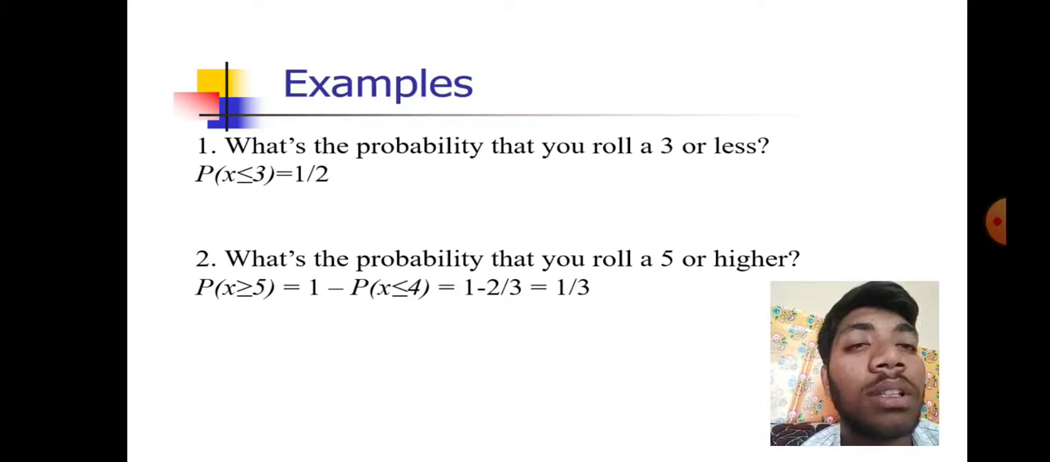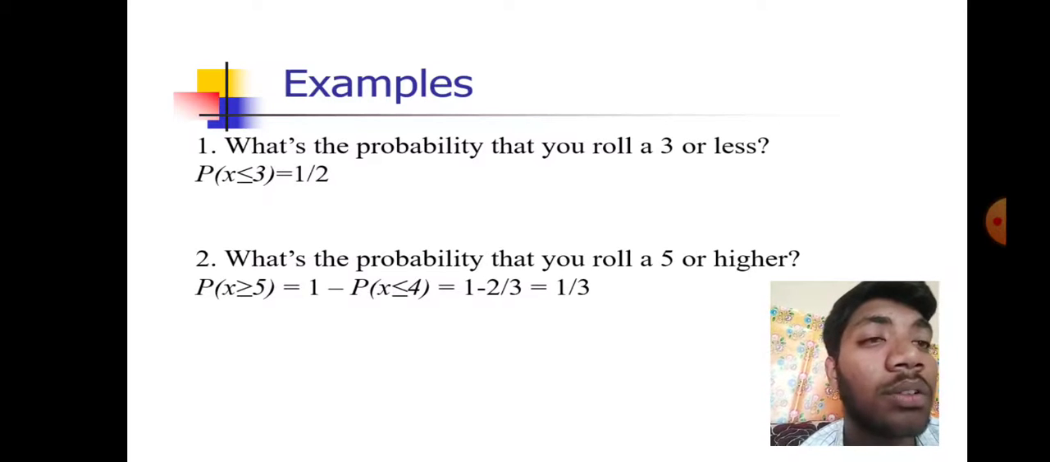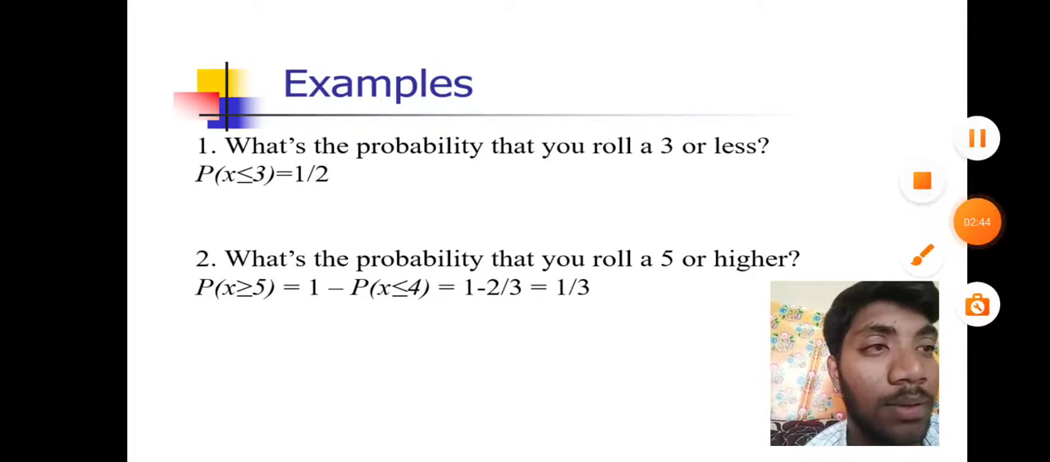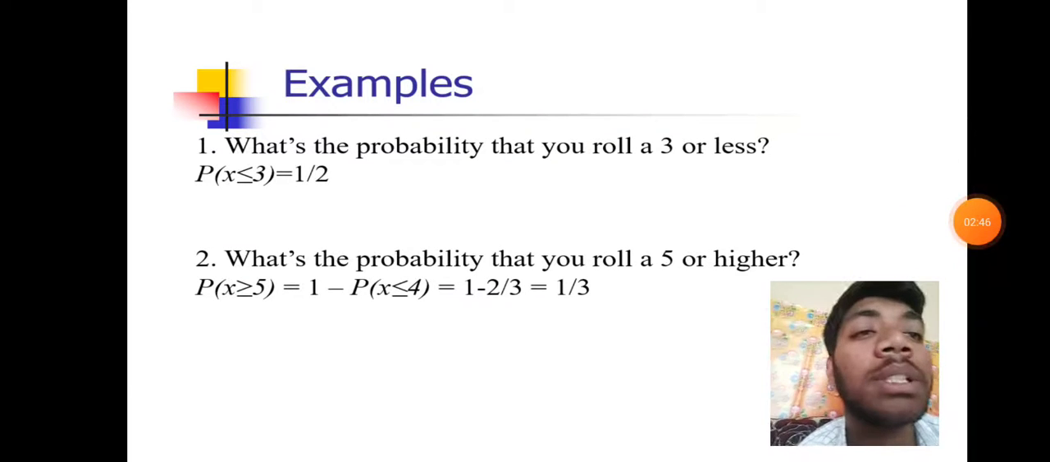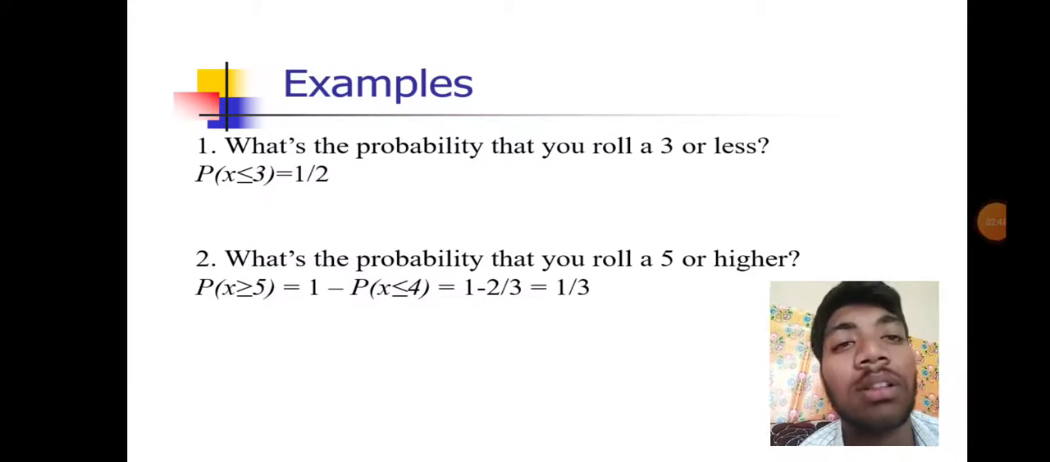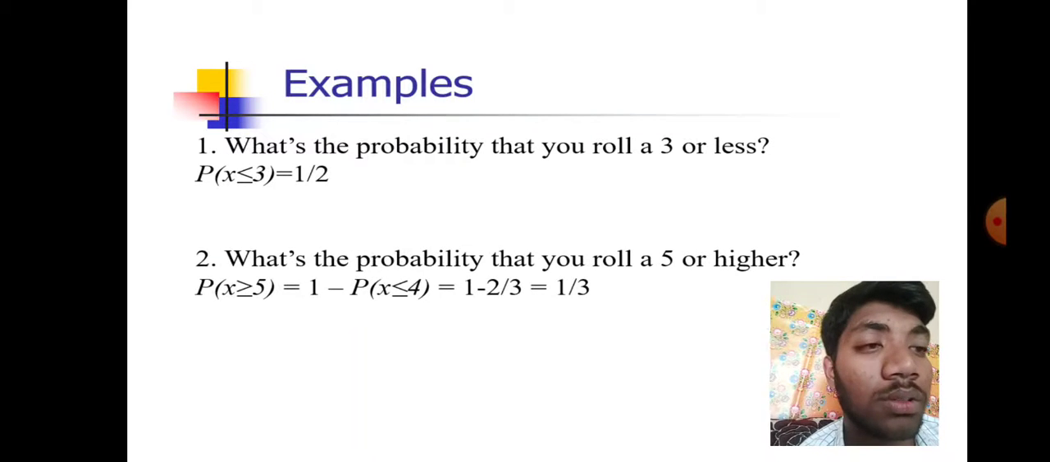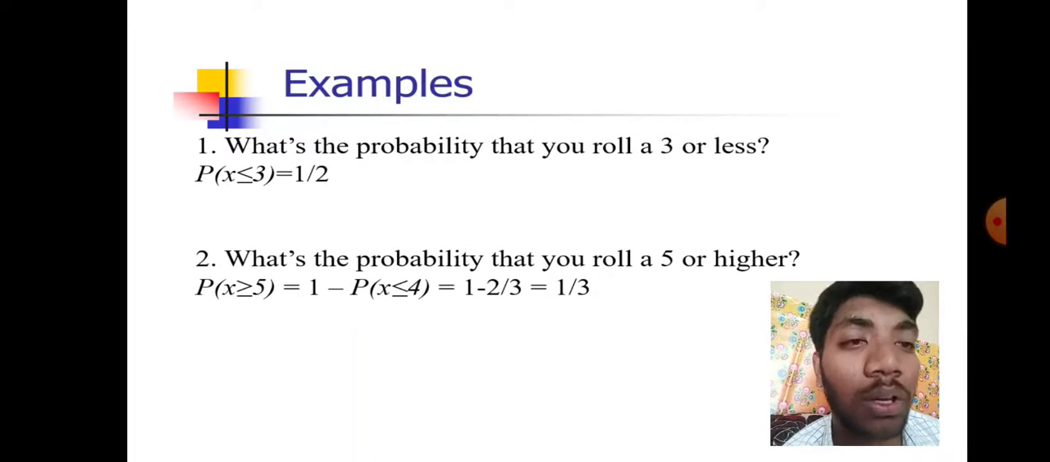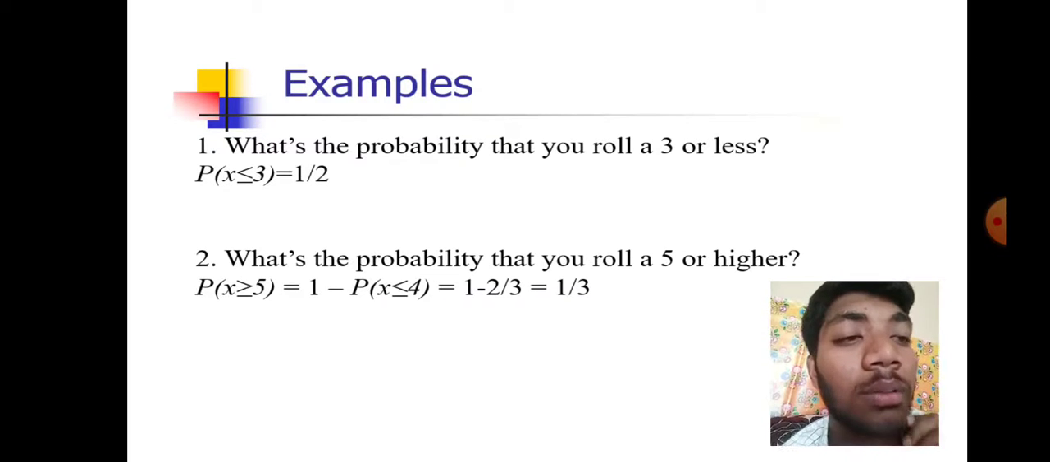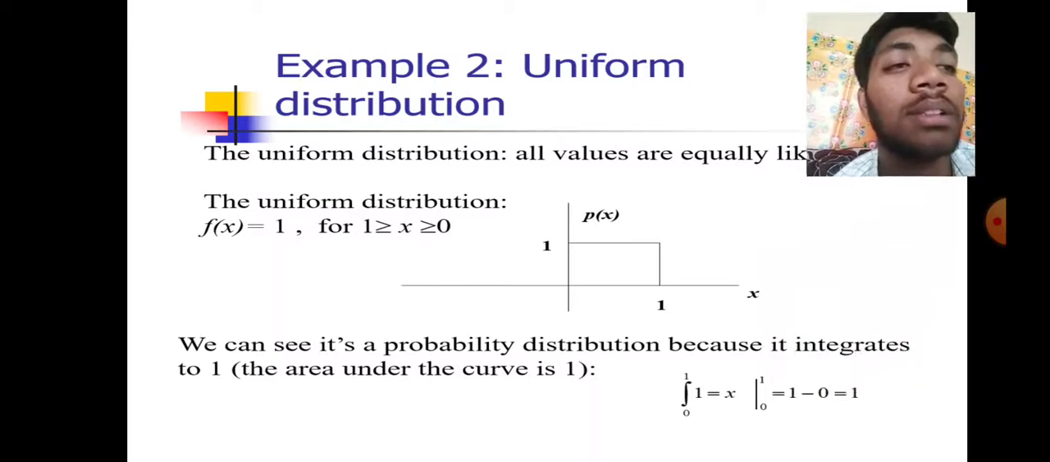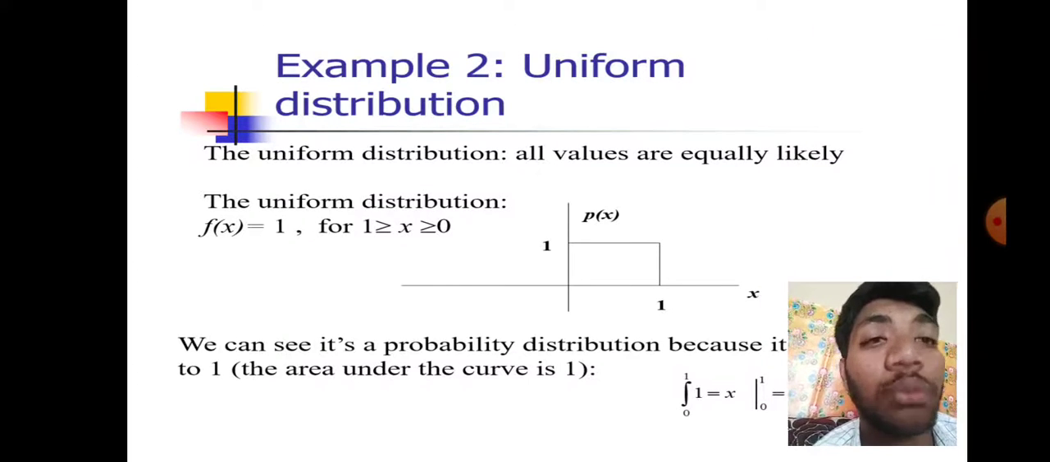So there are some examples. What's the probability that you roll a 3 or less? Probability of x less than or equal to 3 is 1 by 2. Probability that you roll 5 or higher, that is 1 minus 4 by 6. So these are some examples, and another example is the uniform distribution.